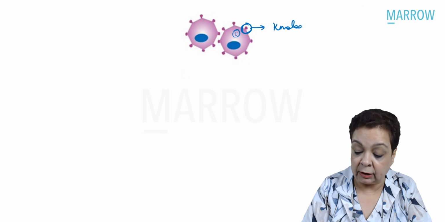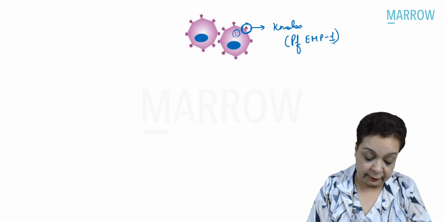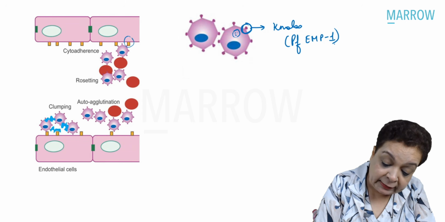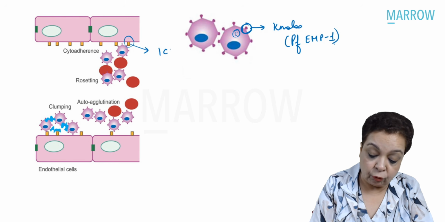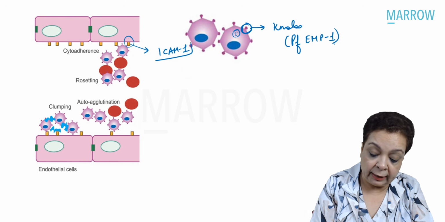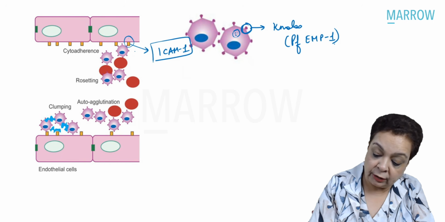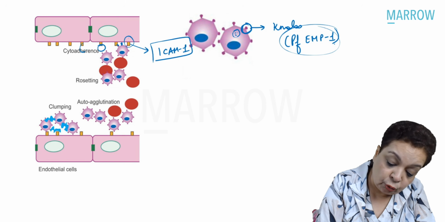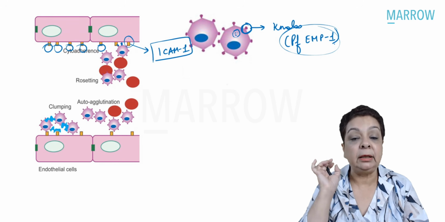These knobs are composed of Plasmodium falciparum erythrocyte membrane protein 1, and they can bind to their ligands expressed on the surfaces of endothelial cells. For example, ICAM1. In the brain, ICAM1 is expressed on endothelial cells, and that's what this PfEMP1 is going to stick to. This leads to sequestration of RBCs in the capillaries.